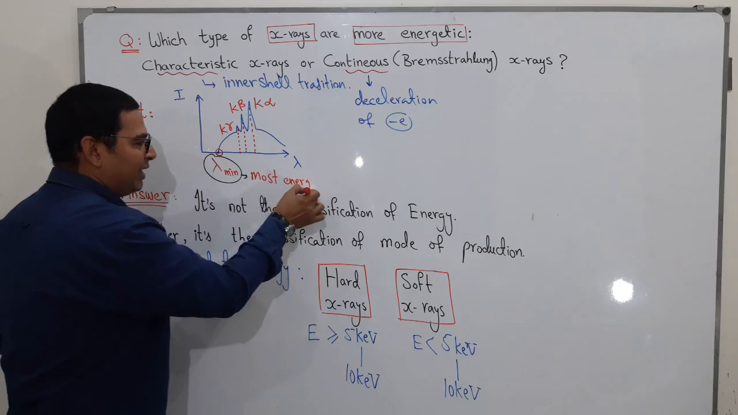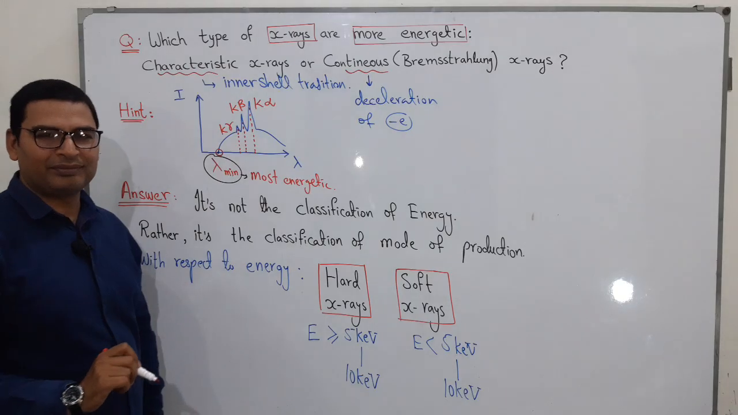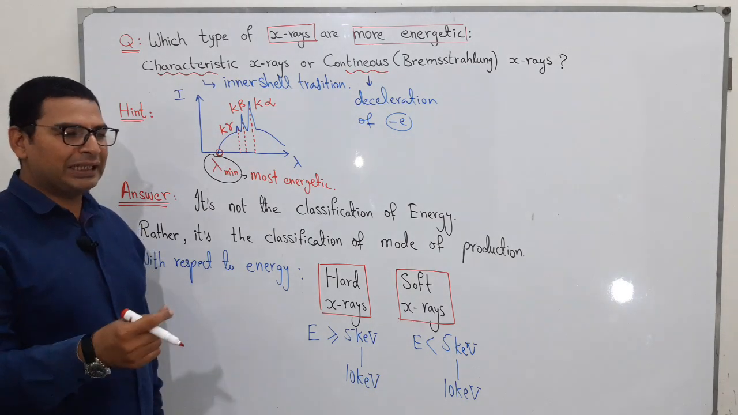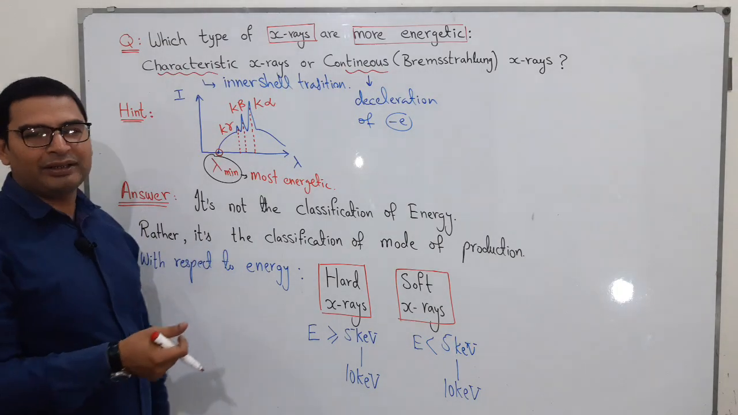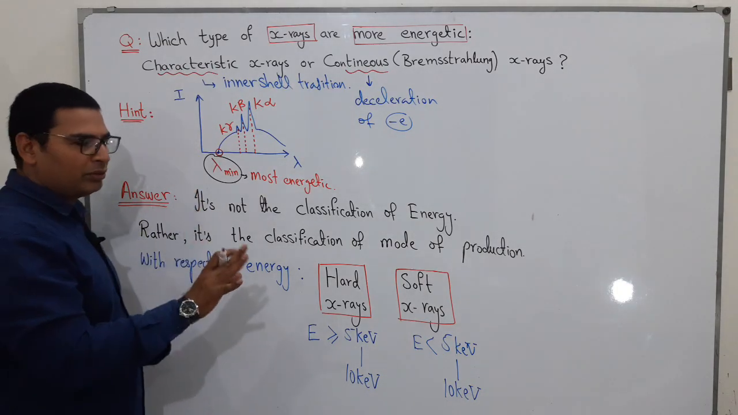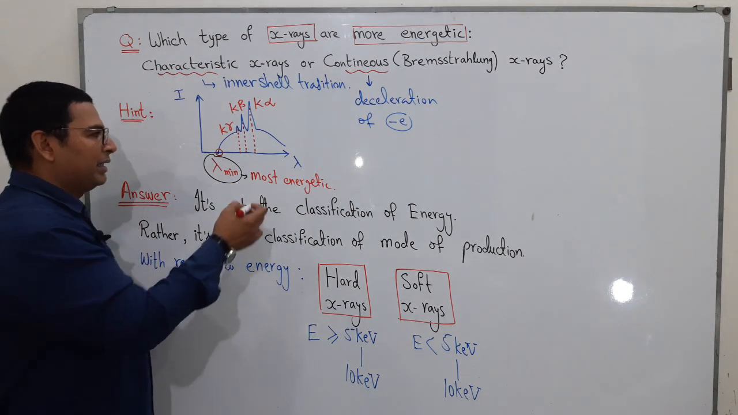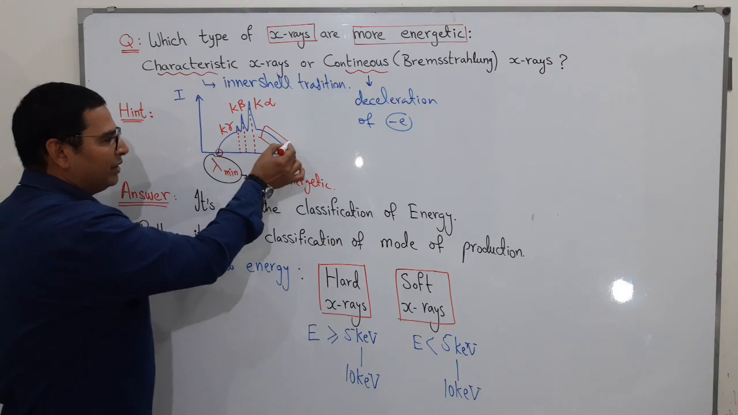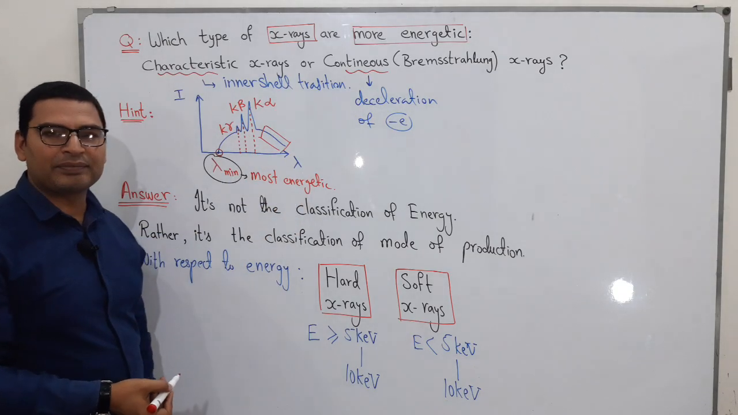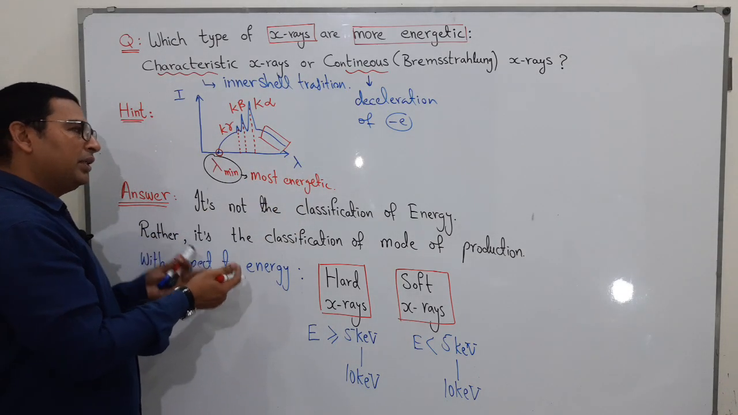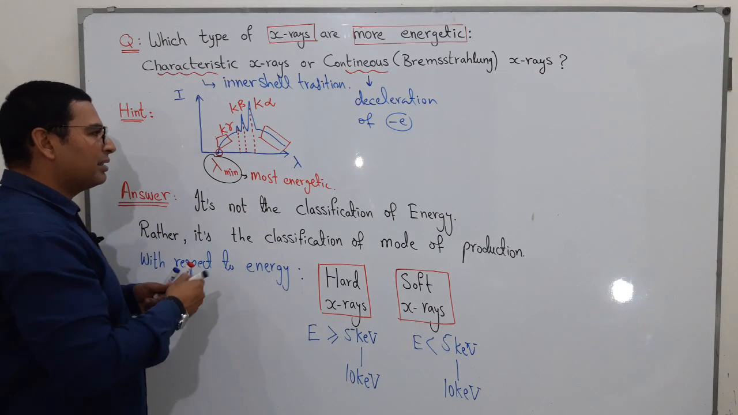Most energetic photon is possessed by the continuous spectrum. So they think that continuous X-rays will be more energetic. But look at the graph carefully. Yes, it is true that continuous X-rays contain the most energetic photon, but there are continuous X-rays which have less energy than characteristic X-rays. There are also continuous X-rays which have more energy than characteristic X-rays.